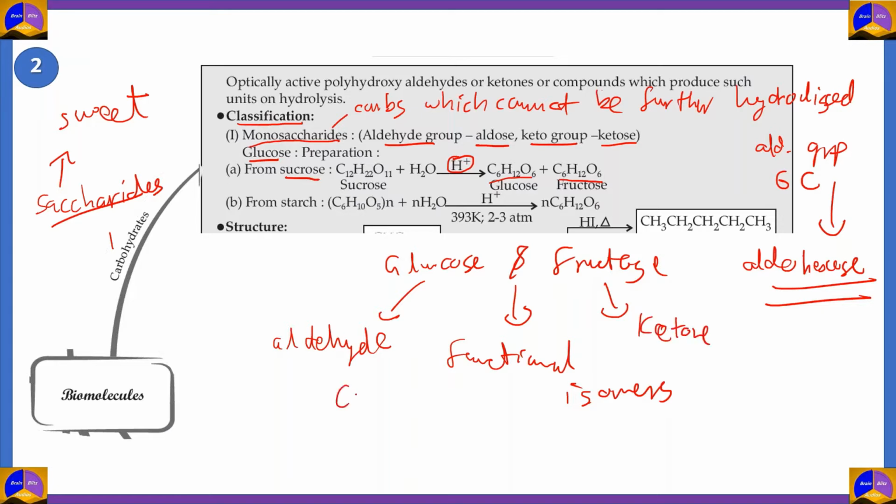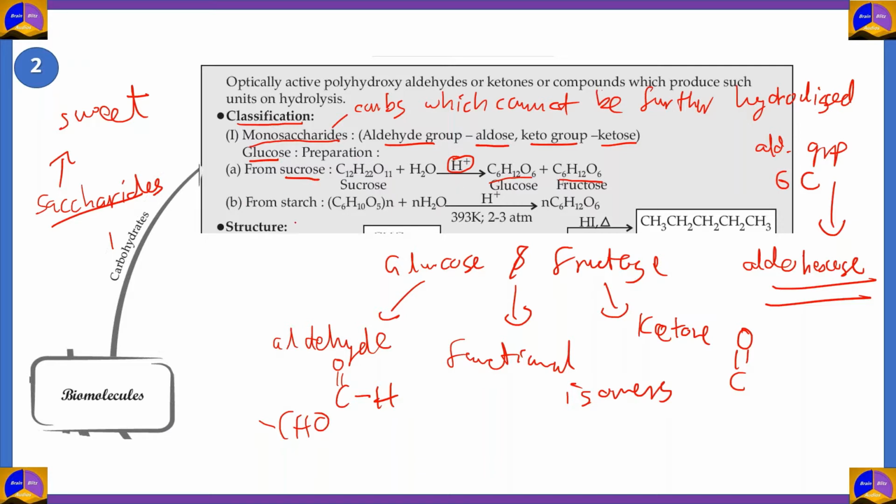So basically, you have CHO as the endpoint of a glucose molecule, but for fructose, you have a C double bond O, a carbonyl group in the middle. And that's why glucose is an aldehyde while fructose is a ketone. And since there's a difference in functional groups, we can call these functional isomers. That is the first way to prepare glucose.